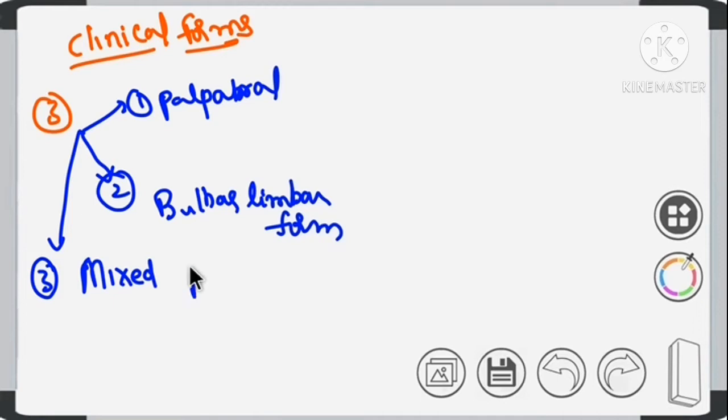Mixed form. Based on clinical features, or we can say based on their appearance, these can be divided into three forms. One is palpebral form, bulbar limbal form, and mixed form. Clear? Now let's see each one of these.